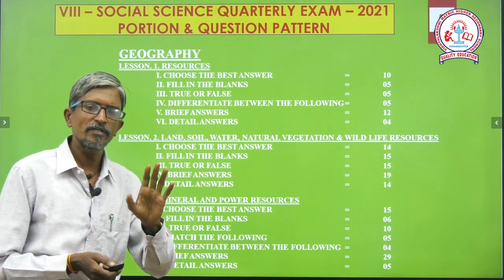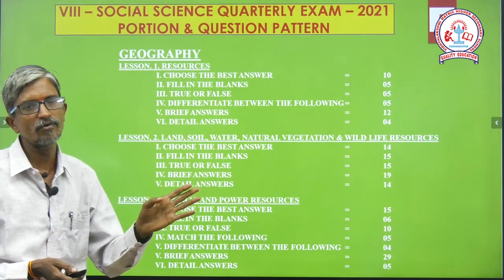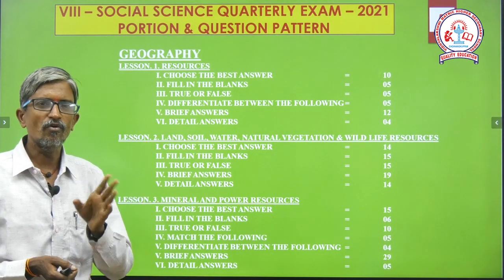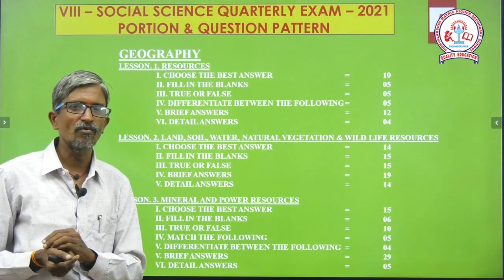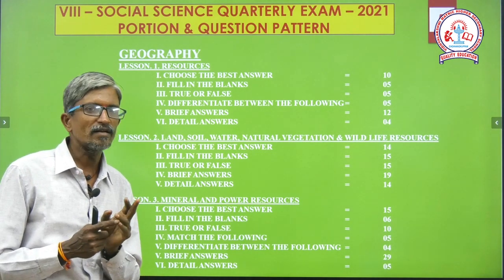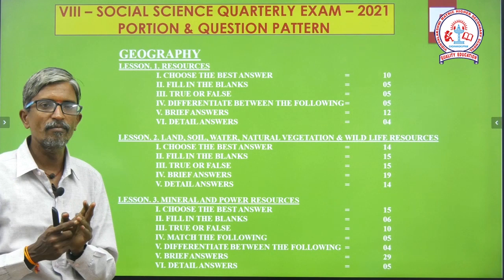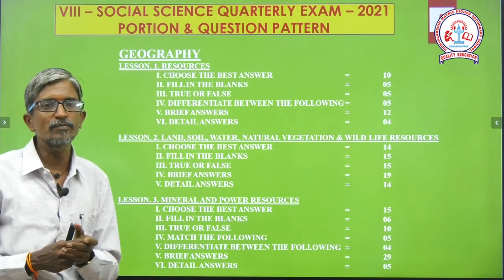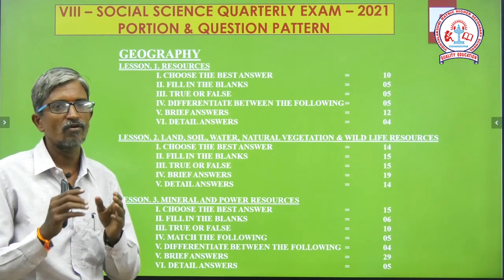First lesson is resources. We are very familiar with the resources. Resources are based on 4 important types. I told you one short form, DRDO. What is it? First D represents distribution, R represents renewability, another D represents distribution, and O represents origin.